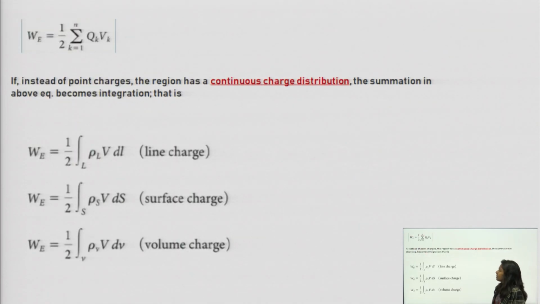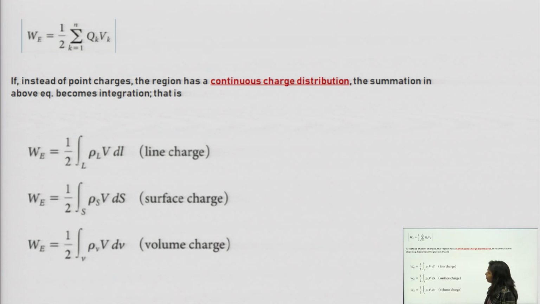Now this is the energy equation, the formula for work or energy in the general case for distributed point charges, n number of distributed charges. But if instead of point charges the region has a continuous charge distribution, then this summation can be replaced with the help of integration.